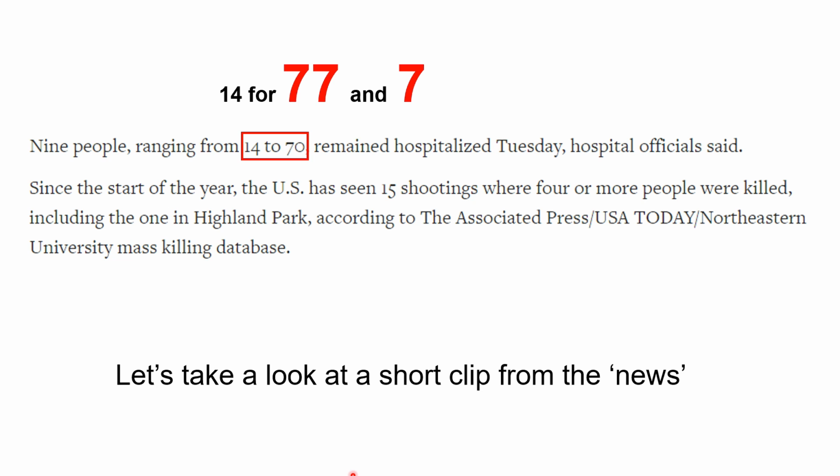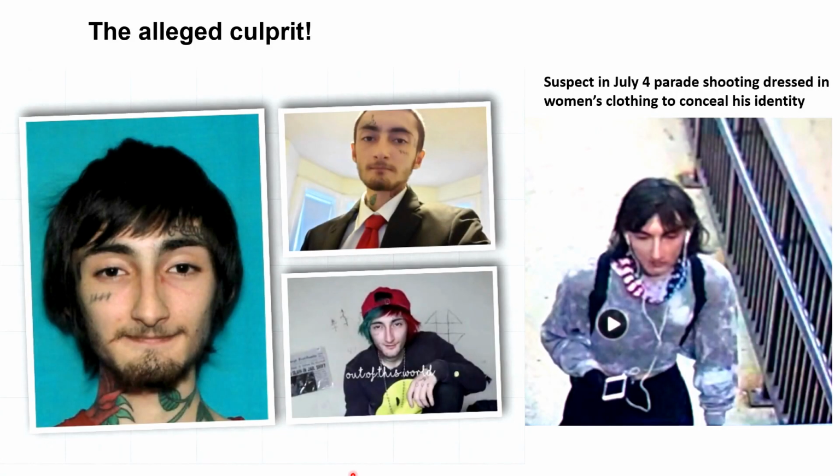So as you saw, couldn't get more obvious, could it? Big 33 symbolism there for masonry. So let's just take a look now at the alleged culprit. Really odd looking pictures. Obviously this one is a reversed photograph because the tattoos are on different sides, but this looks really strange, this creature, and this is where he dressed as a woman to conceal his identity. Dear me. Oh, never mind, he just gets worse and worse, doesn't it?